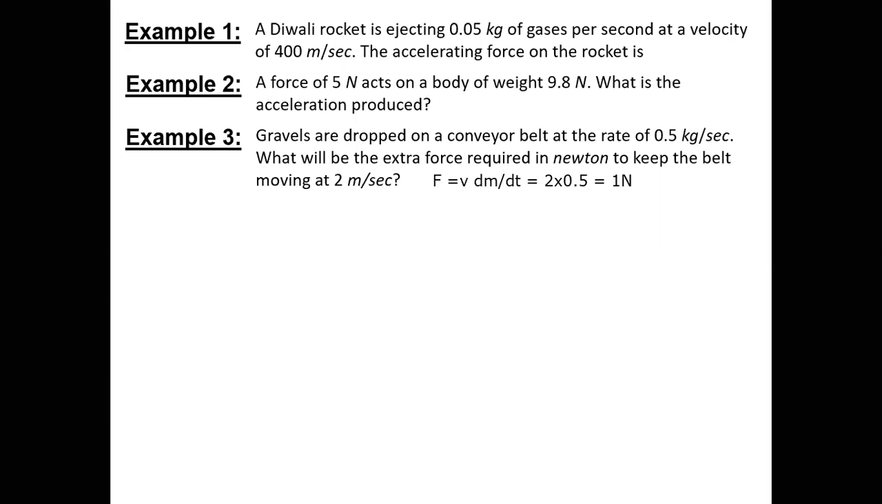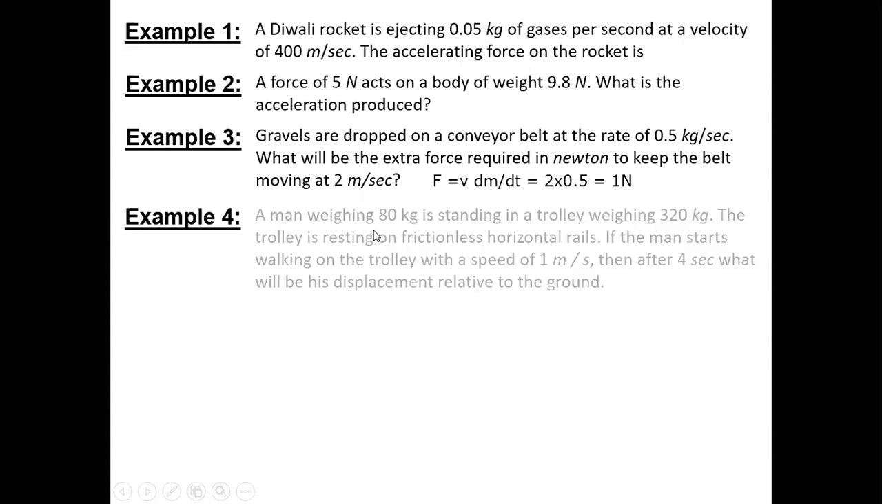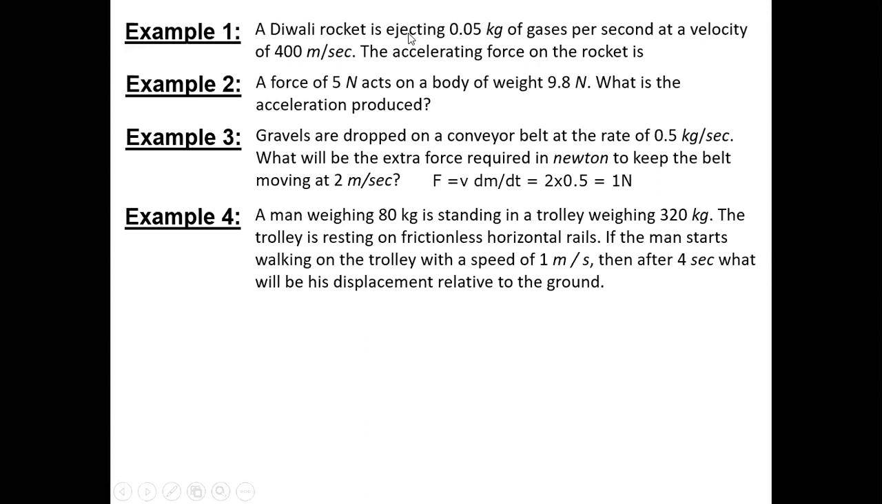Yes, sir, I got my mistake. Achha, you got your mistake. Okay, fine. Chalo, try the next one. As you said fourth, so you try the fourth one now. Okay, sir. A man weighing 80 kg is standing on a trolley weighing 320 kg. The trolley is resting on frictionless horizontal rails. The man starts walking on the trolley with a speed. Then after 4 seconds, what will be his displacement relative to the ground?